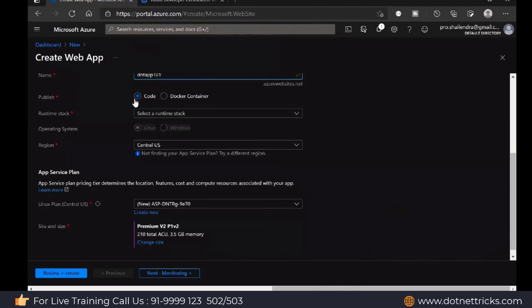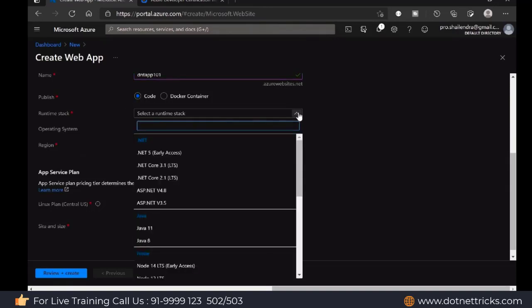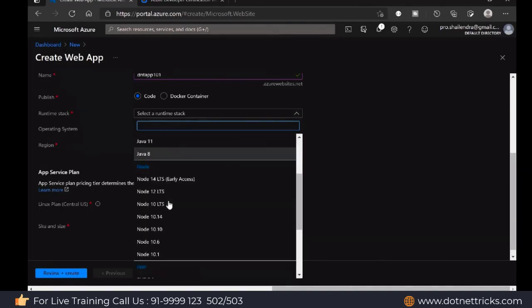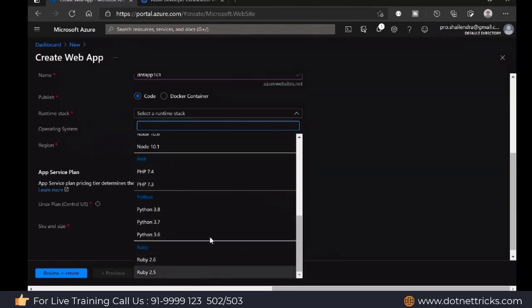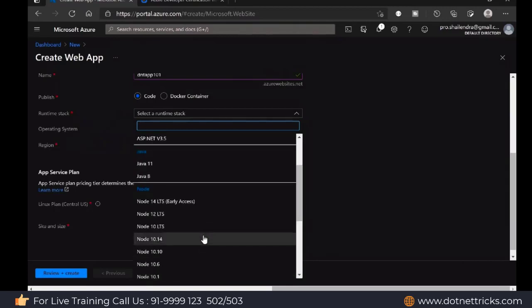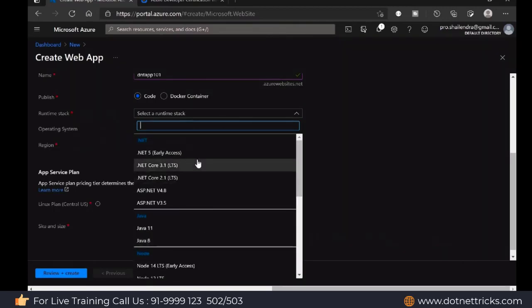Then you have two options: either deploy it as code or deploy it as a Docker container. About the Docker container, I will give you a brief introduction, and I will show the deployment style as well. So let's leave it as code. Then we have the runtime stack, let's say .NET 5, .NET Core 3.1, 2.1, ASP.NET 4.8, 3.5. We have Java, Node.js, PHP, Python, Ruby. You can find we have different framework releases available here. So I'm going to deploy .NET 5 here.